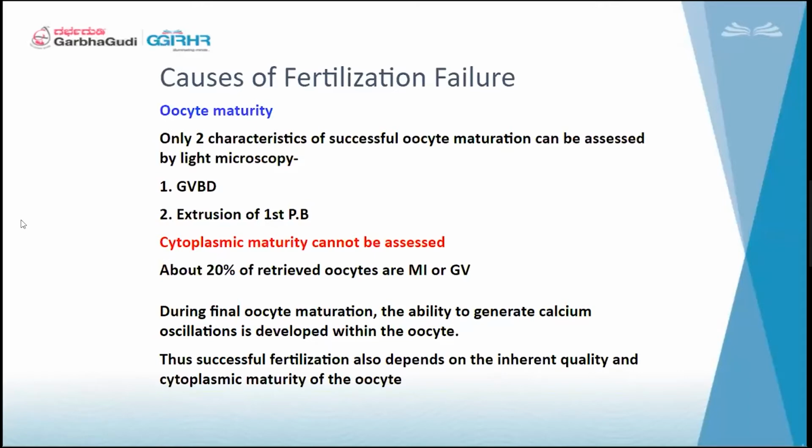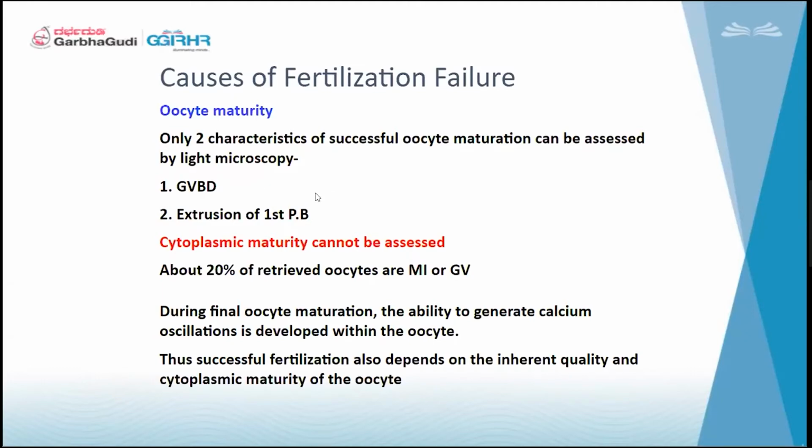Causes of fertilization failure. So, oocyte maturity. Again, going on to that, only 2 characteristics of successful oocyte maturation can be assessed. So they have assessed certain things here: GV and extrusion of the first polar body. The oocyte should break the GV stage, and then it should go to the M1 and continuously to the M2 stage, and that is the first polar body extrusion.